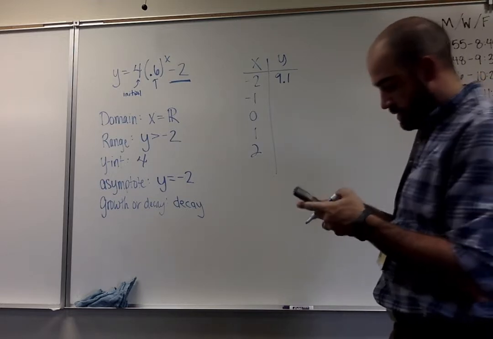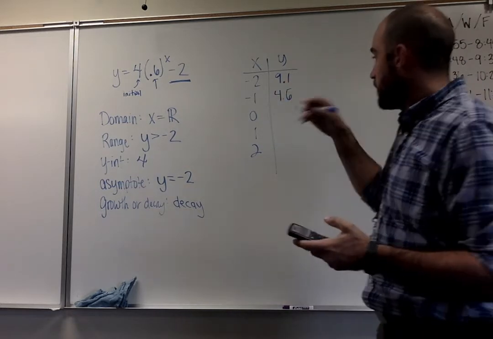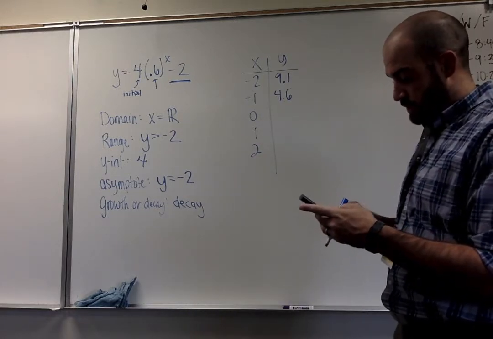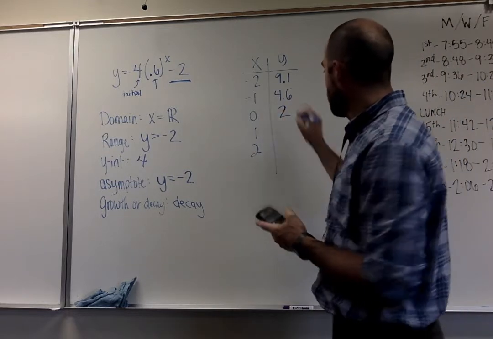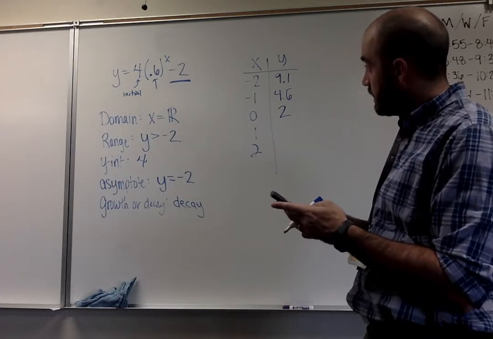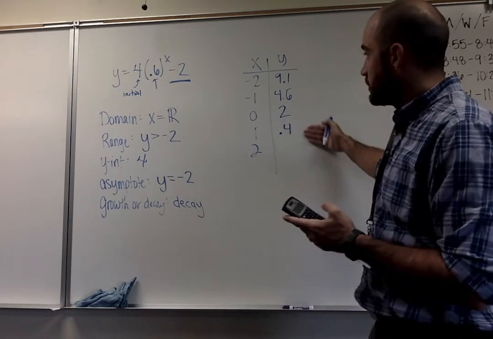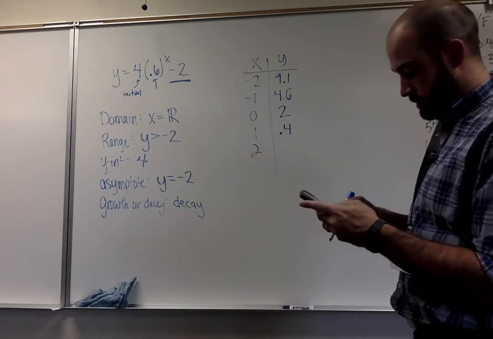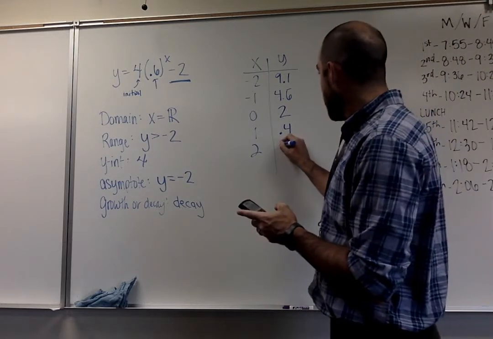Then I can do 4 times 0.6 raised to the -1 minus 2. That gets me 4.6 repeating. Now if I plug this in, 4 times 0.6 to the 0 minus 2 gets us 2. Continue this on, 4 times 0.6 to the 1 minus 2 gets us 0.4. Notice these things are getting smaller, so it does make sense that it is decay. Last one I got, 4 times 0.6 raised to the 2nd minus 2 gets us -0.56.